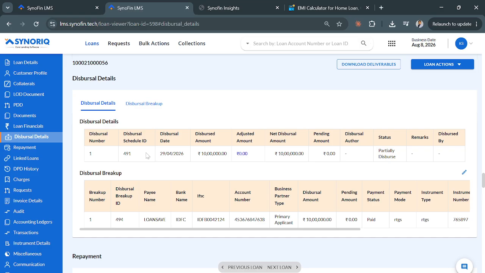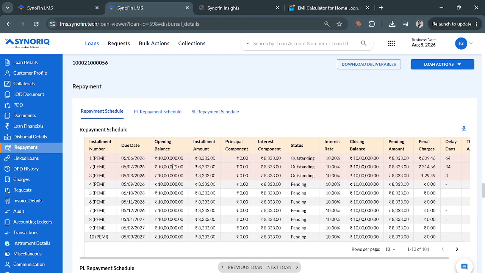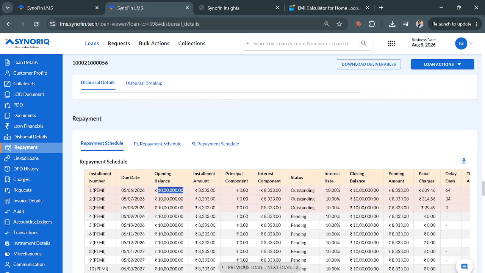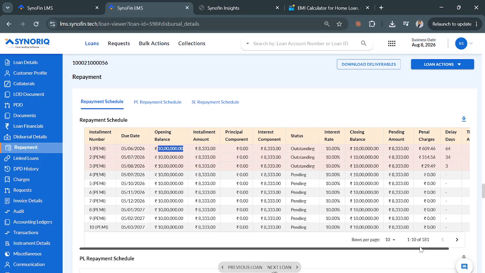Now, in most of the cases, NBFC chooses to only collect interest until complete disbursement is done, for ensuring that they do not lose on interest income, right? Generally this is the case, so the repayment schedule which is created is like this: the 10 lakh rupees of tranche would only have the interest amount.